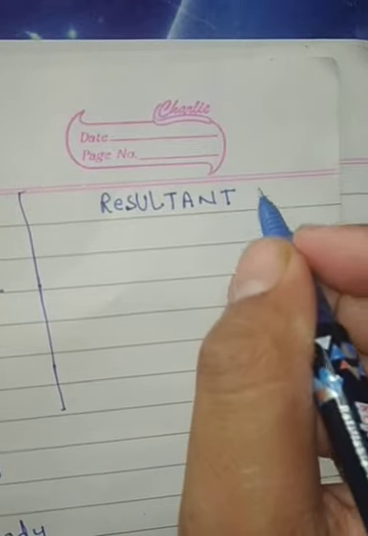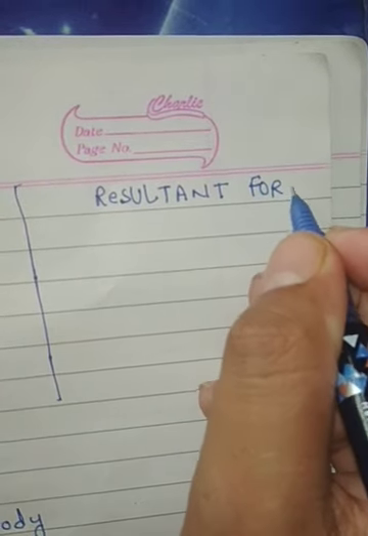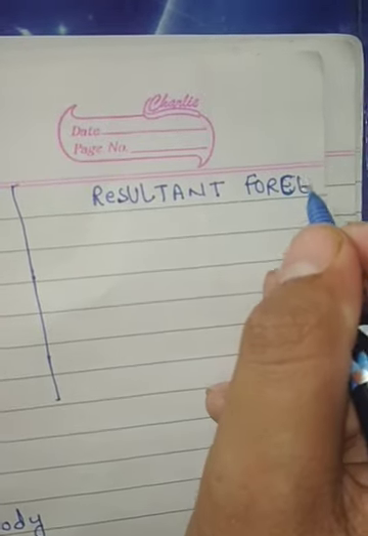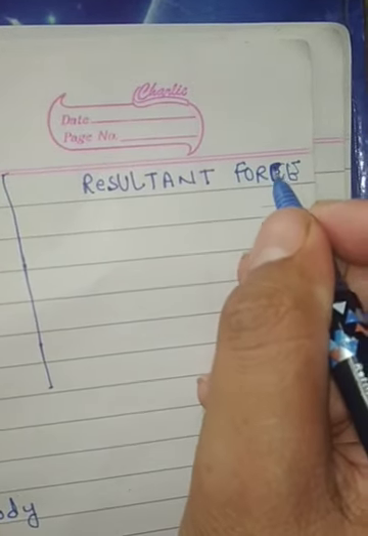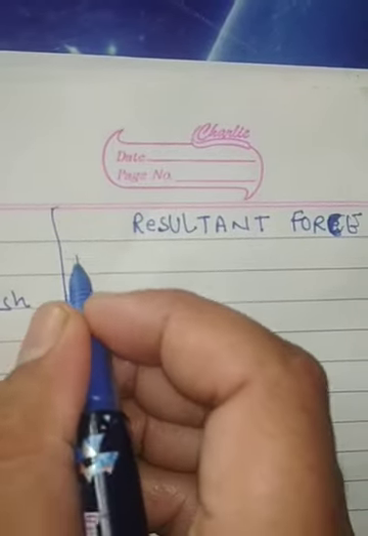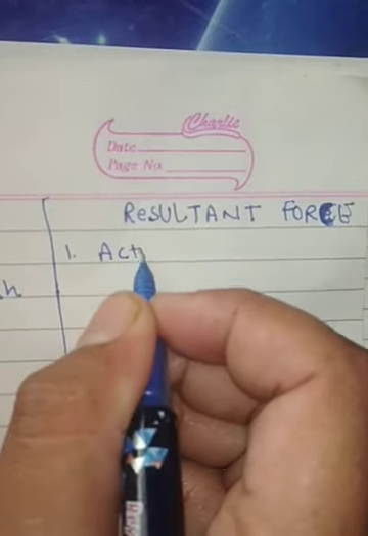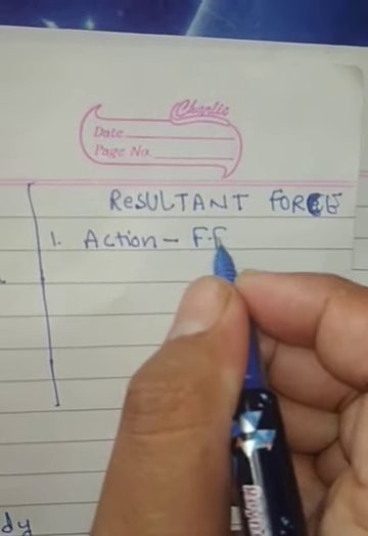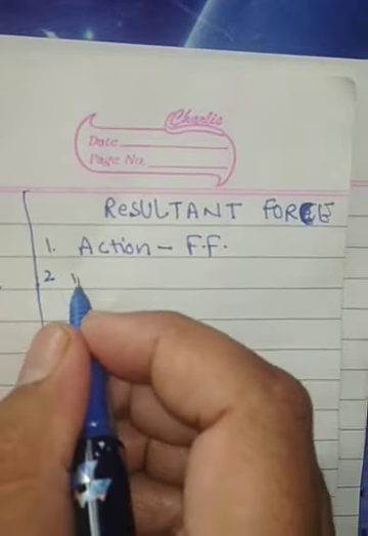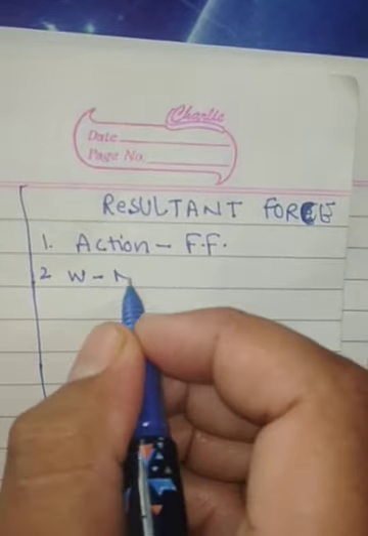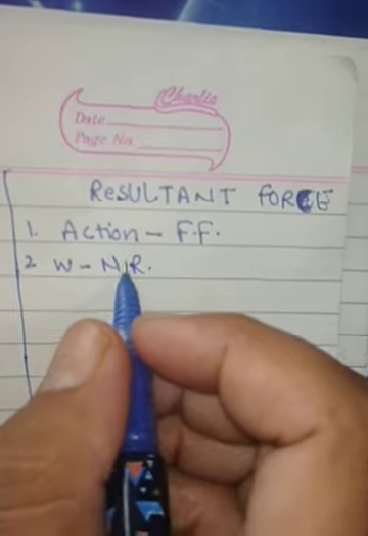Resultant, resultant force. Okay or not? Okay. Students, listen. One thing I told you before explaining this topic. Number one, I told what? Action force, in opposite, will get there what? Frictional force. Number two, weight will get against it. Which force will get there? Normal reaction. Okay.